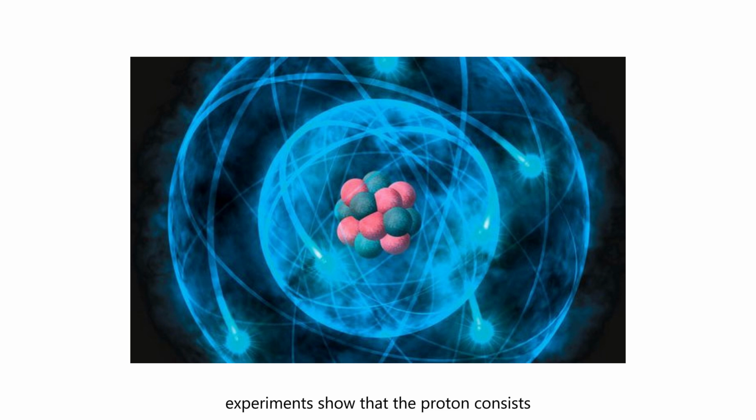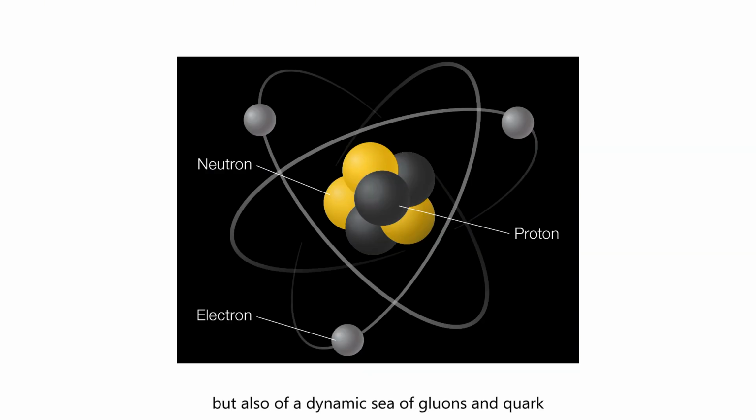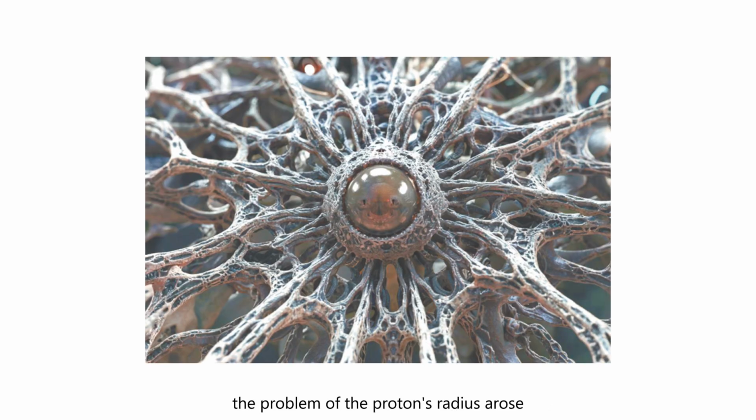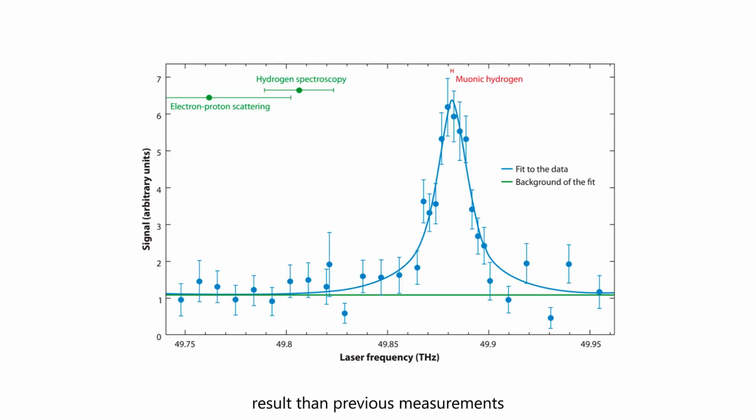Quantum chaos. Physicists still lack a complete description of the proton's internal structure. Experiments show that the proton consists not only of 3 valence quarks, but also of a dynamic sea of gluons and quark-antiquark pairs. Frank Wilczek pointed out that most of the proton's mass arises from the energy of the strong interaction.